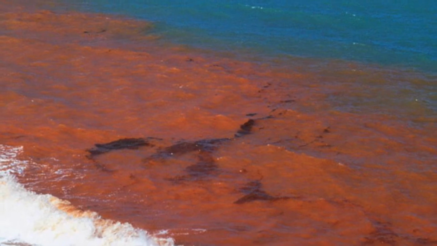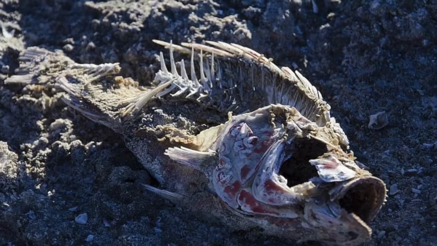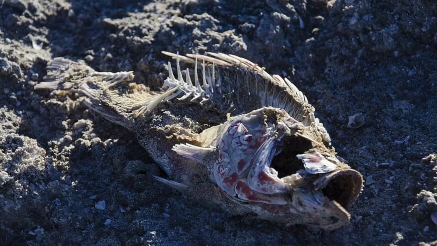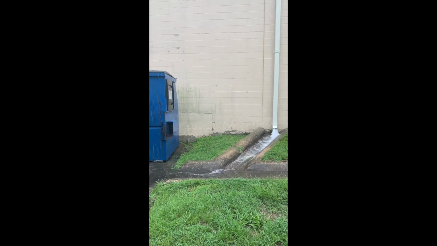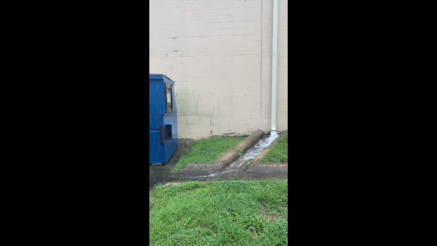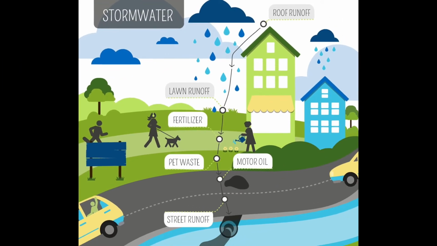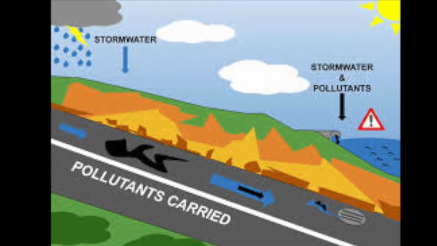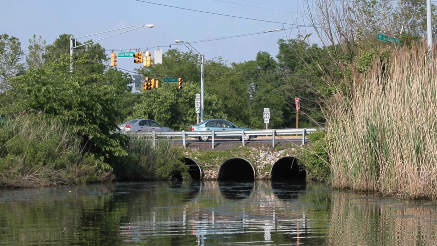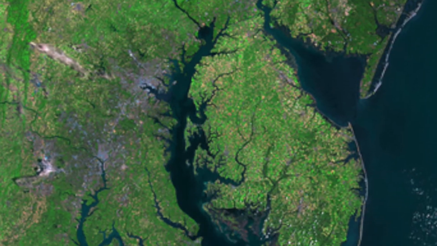Similar to nutrient pollution in freshwater ecosystems, high levels of nitrogen can cause red tide algal blooms in our oceans. This is toxic and incredibly dangerous to all levels of the food chain. When it comes to local water pollution, the Chesapeake Bay's major source comes from stormwater runoff. Stormwater runoff occurs when precipitation does not soak into the soil, but instead flows over impervious surfaces, such as roads or sidewalks, and that water flows through the stormwater drain straight into our waterways. This means that this water is not treated and can be carrying nutrients, trash, chemicals, and who knows what else directly into our streams and rivers and eventually the Chesapeake Bay.